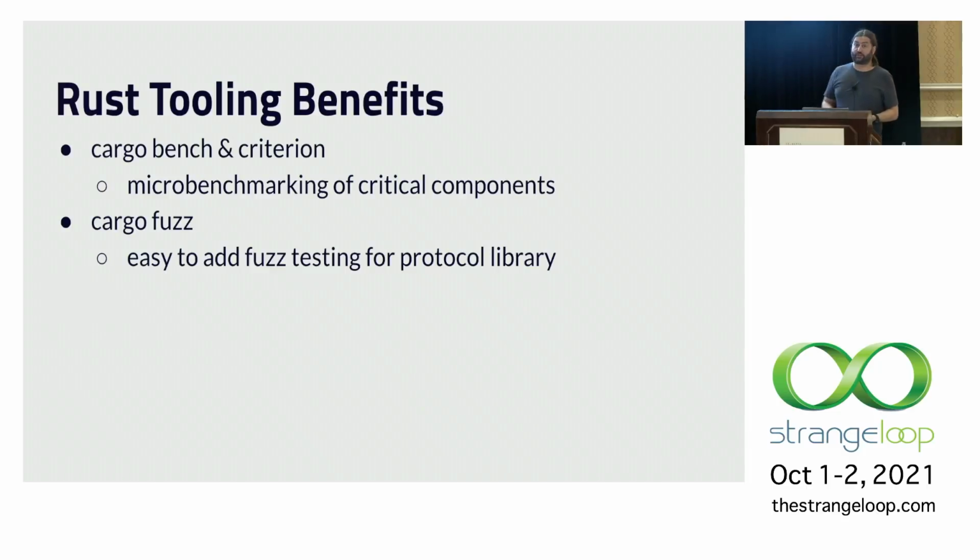And Cargo Fuzz is also really great. This allowed me to have a lot of confidence in my protocol library and make sure that I didn't just not think of some edge case in the protocol parsing. Fuzzing is an awesome tool to use for this type of thing. And both of these together helped me improve my code and make sure that it was high performance and reliable.